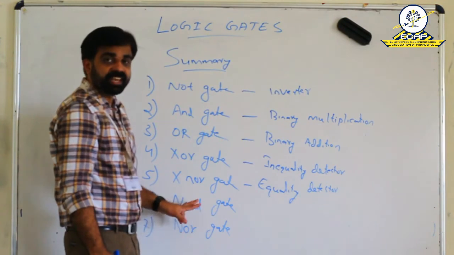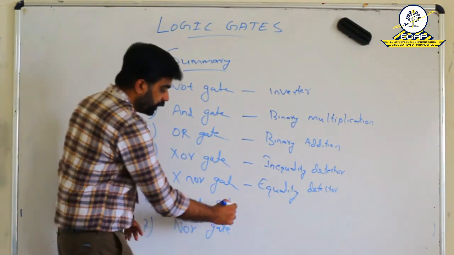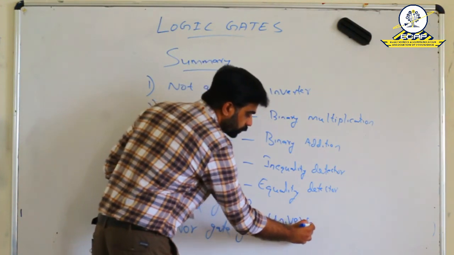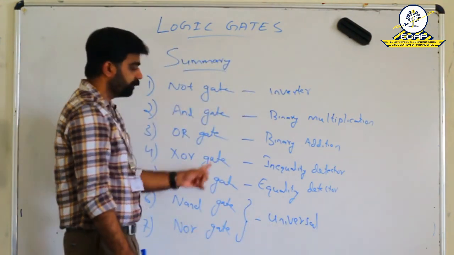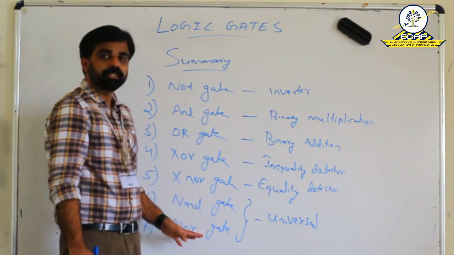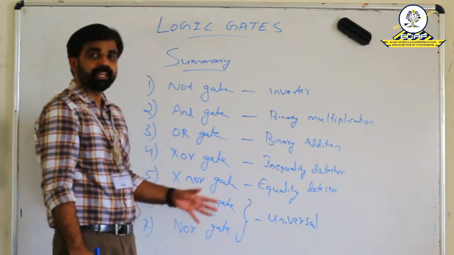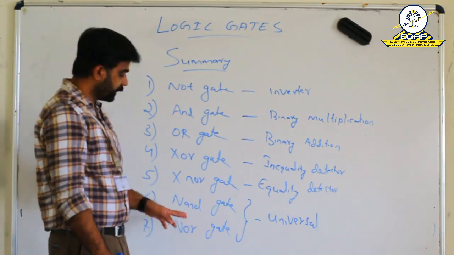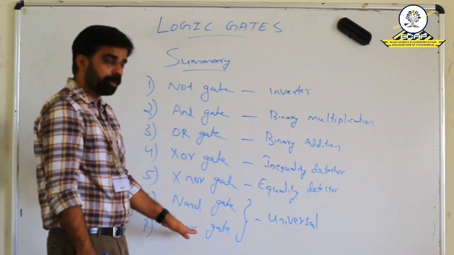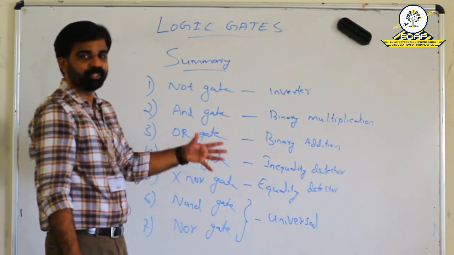Then finally, NAND and NOR, these two are known as universal gates, because all other basic gates can be implemented by using these NOR and NAND gates. That is why they are known as universal gates. NAND means AND plus NOT, NOR means OR plus NOT.